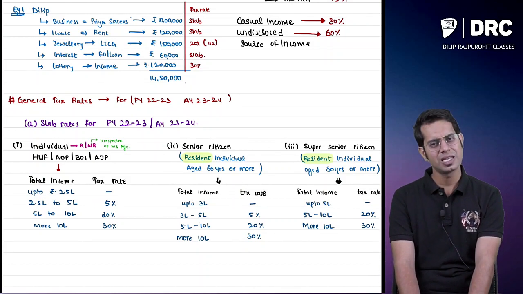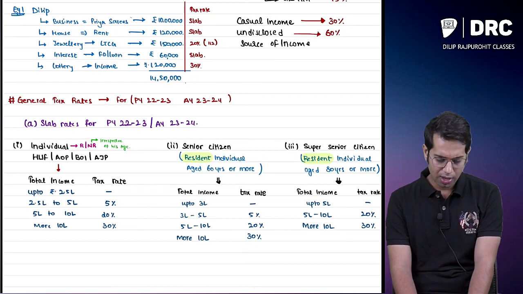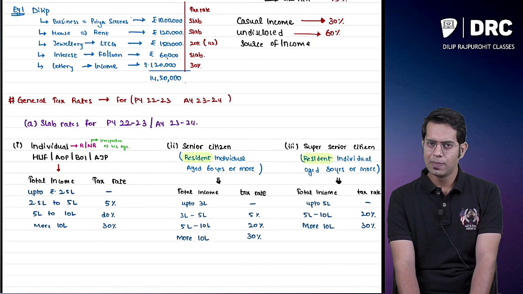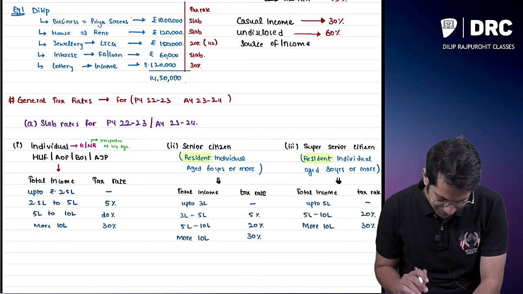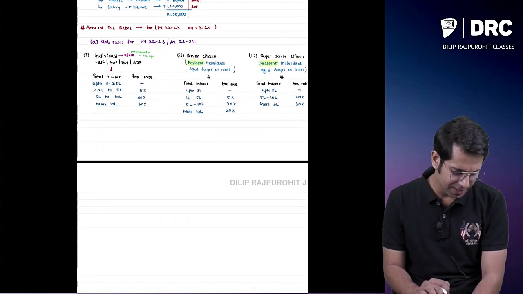And what do you mean by super senior citizen? Super senior citizen means a resident individual whose age is 80 years or more. So for him, up to 5 lakh rupees, no tax; 5 to 10 lakhs, 20%; and more than 10 lakhs, it is 30%. Okay, so these are the basic tax rates.